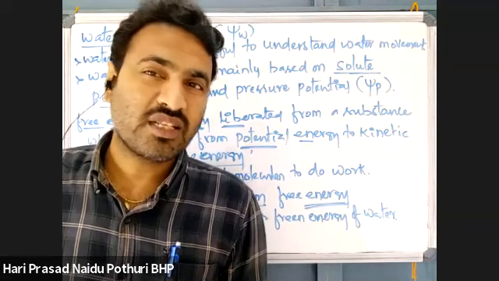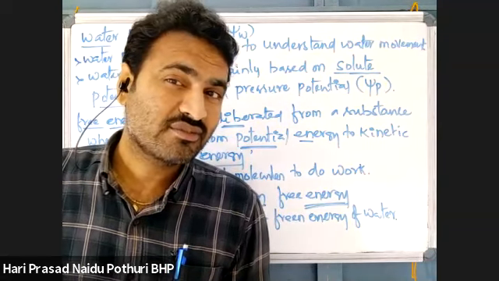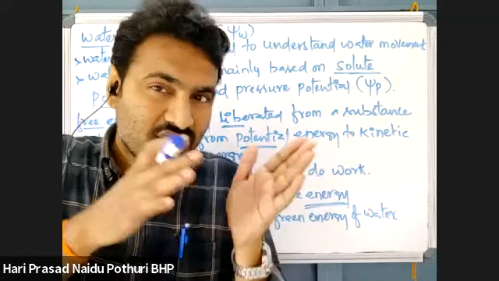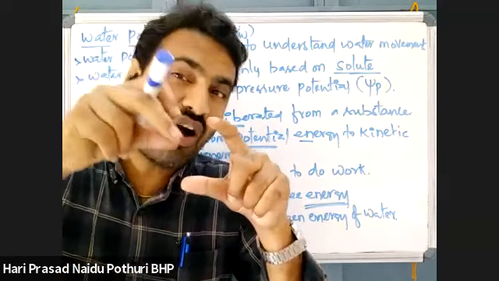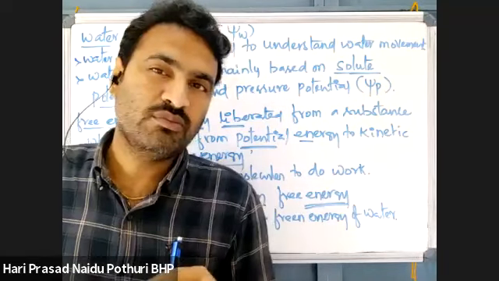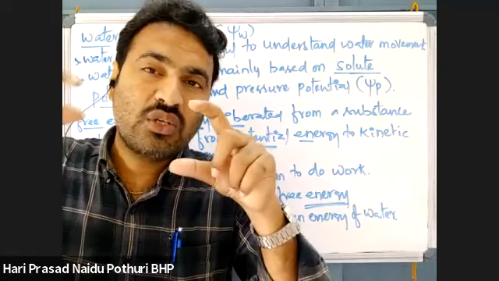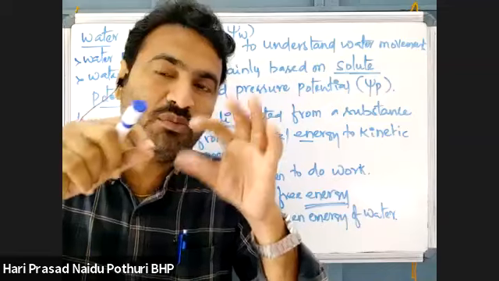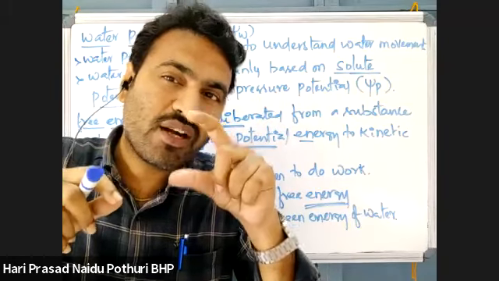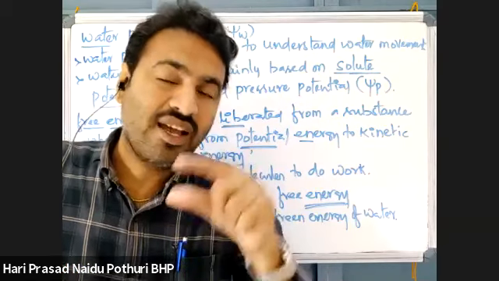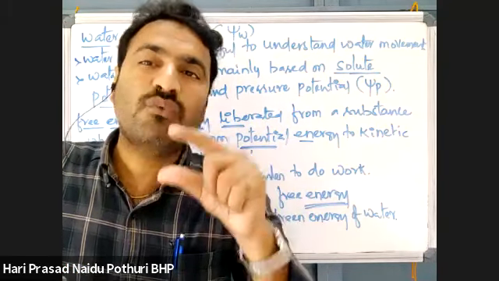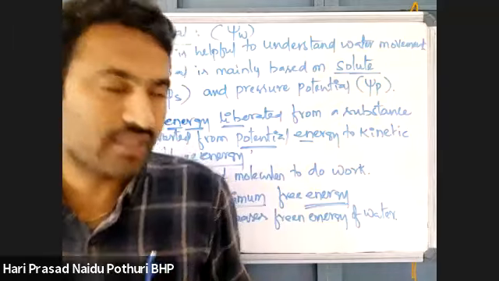The total is still 1 liter, no change, but solutes occupy some volume. As solutes occupy volume, the volume of the water decreases.